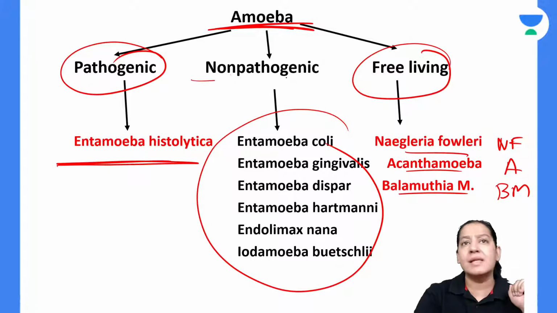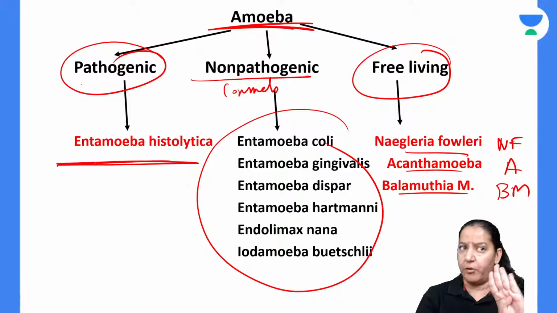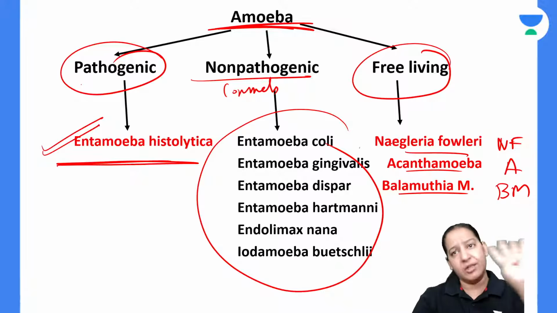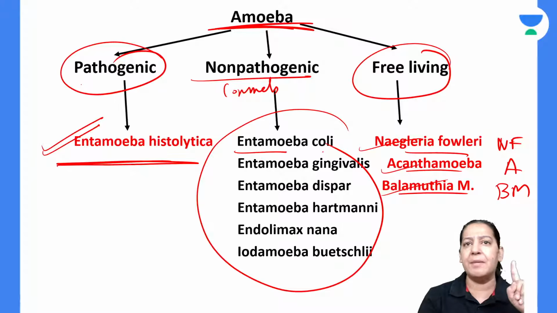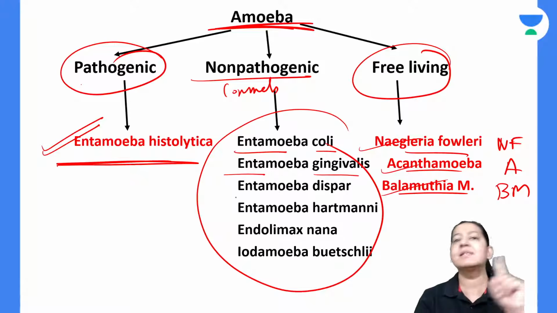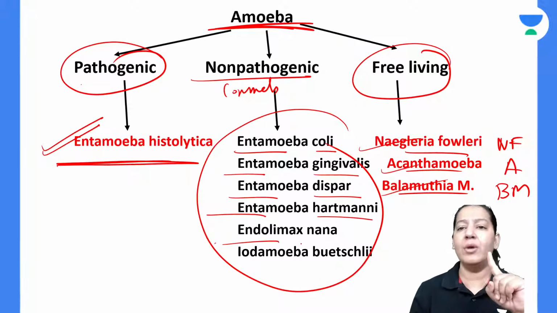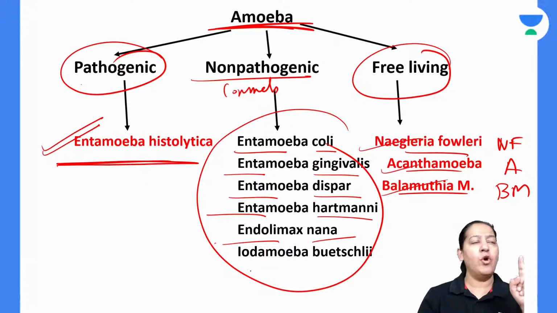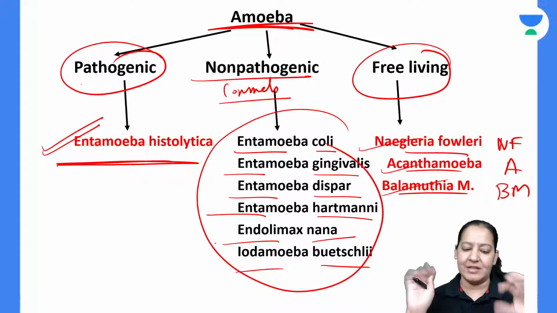Non-pathogenic ones are commensals. They do not cause disease in humans, so don't learn them. Just read the names, but don't learn them. So pathogenic are only 4: the one actual pathogen and the 3 free living ones. Apart from these, all are commensals: Entamoeba coli, Entamoeba gingivalis, Entamoeba dispar, Entamoeba hartmanni, Endolimax nana, and Iodamoeba buetschlii. They do not cause disease in humans, right? So these are the amoebas.